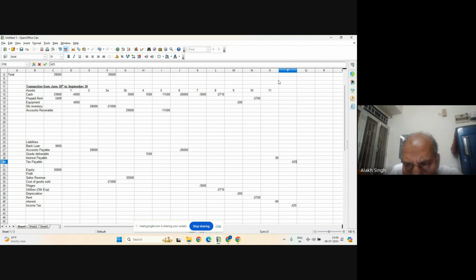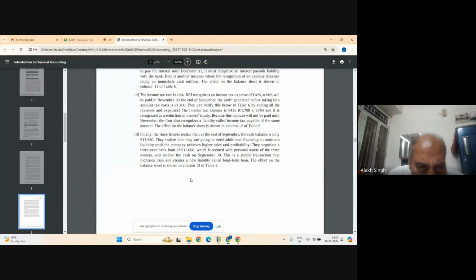If I add all these, so this one was 12. And if I add it equal to, let's add all these. So this, plus this, plus this, plus this, plus this plus this, plus this plus this, and enter. So 13,290. That is the cash balance. And that is what it tells.